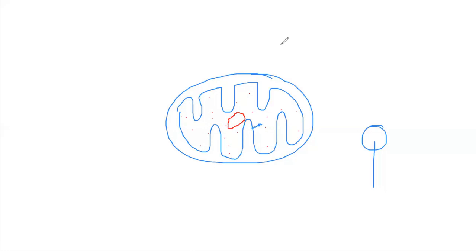Okay. So three things we'll quickly remember. How many membranes does it have? Two. It has DNA and ribosomes. For this reason, it is called semi-autonomous. It produces ATP. For this reason, it is called the powerhouse of the cell. This is all about mitochondria.